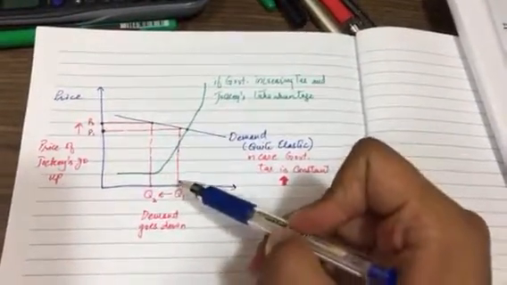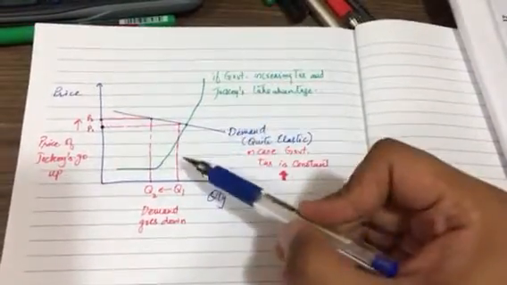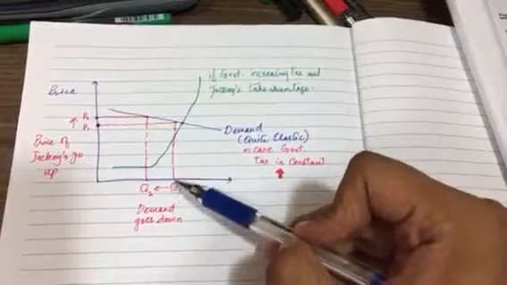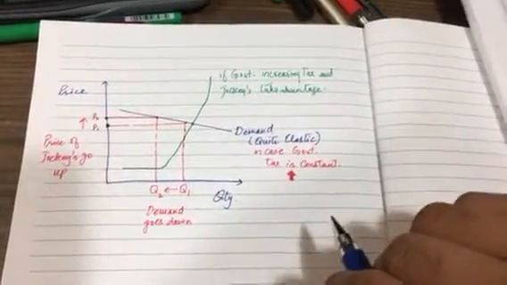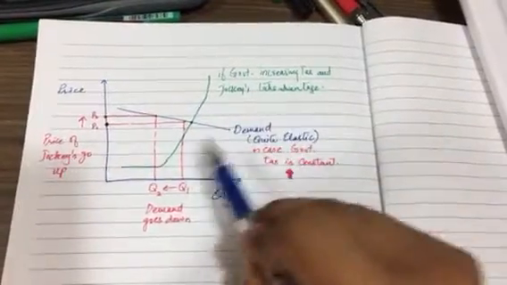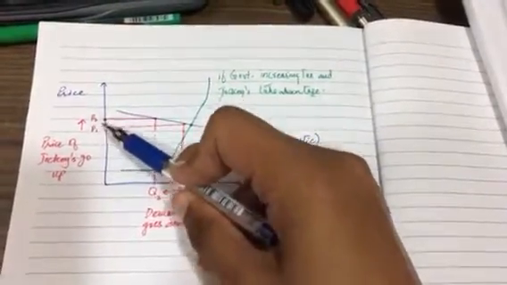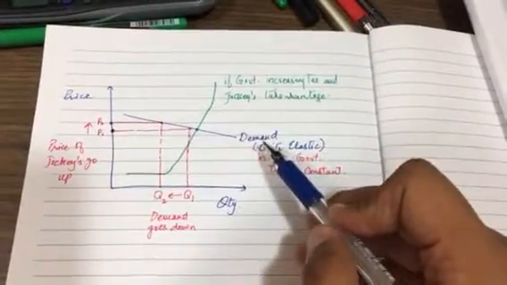Because if the price of the jockeys goes up from P1 to P2, then their demand will go down. Why? Because people may think, why shouldn't they pay government tax rather than having jockeys, if jockeys try to increase their price. That's why the demand is quite elastic in this case.